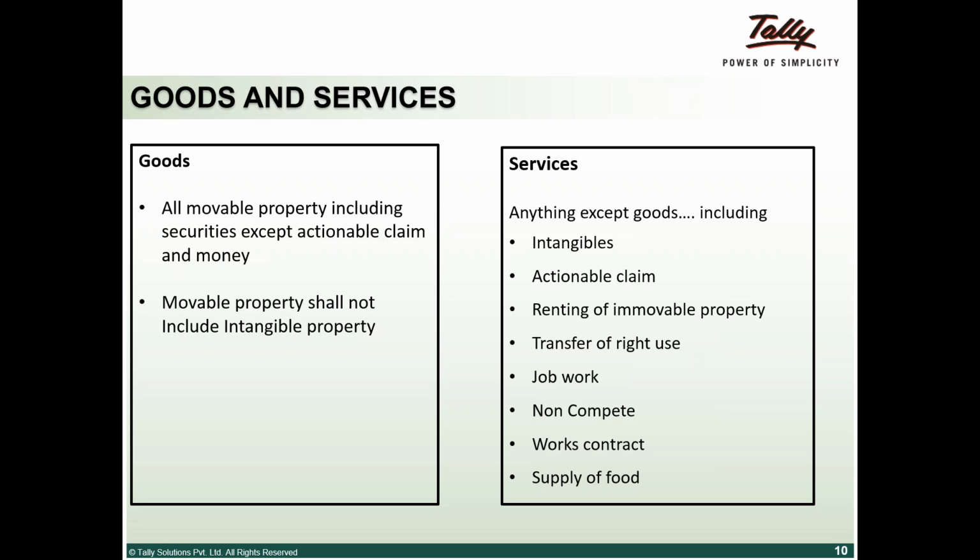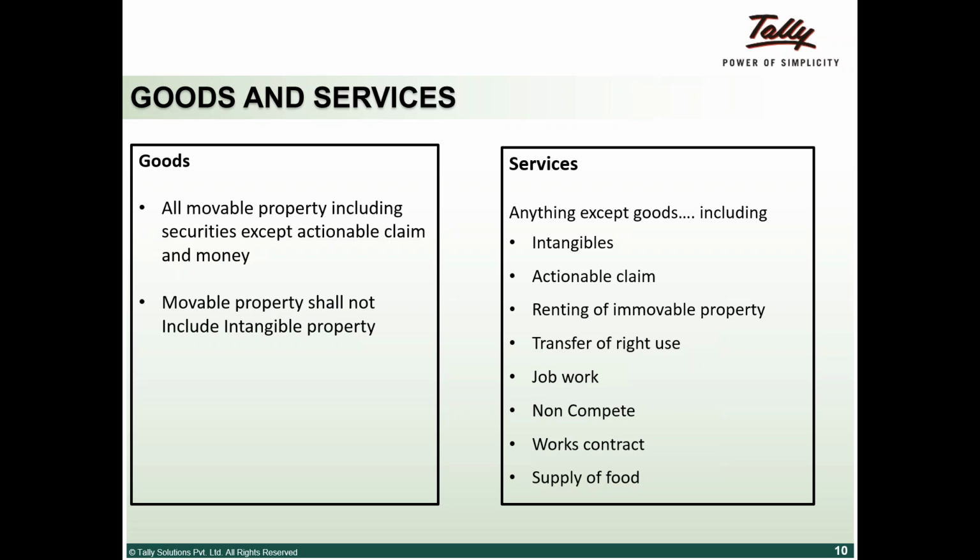Now, service is defined as anything except goods, including intangibles, actionable claims, renting of immovable property, and transfer of right to use. If I have a right to use any property, it is a service. It's not goods or anything else. If somebody A has given me a property to use, that is a transfer of right to use, where title has passed to me for using it. That is a service.